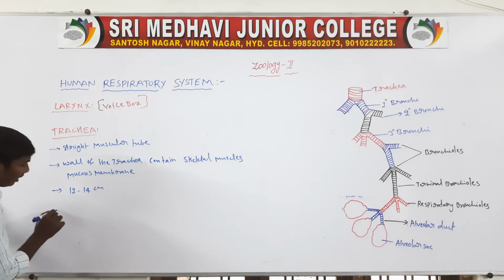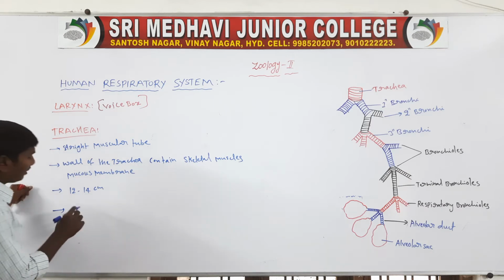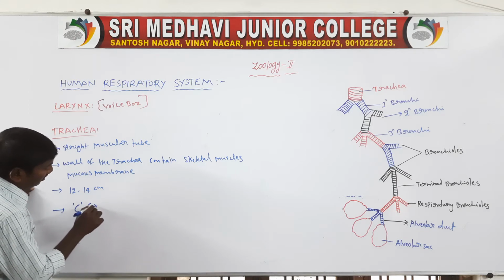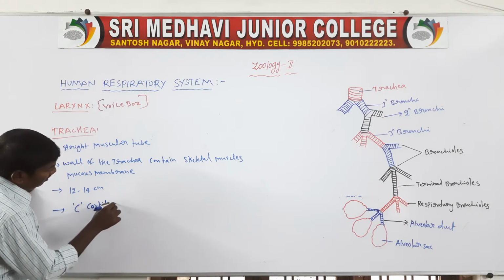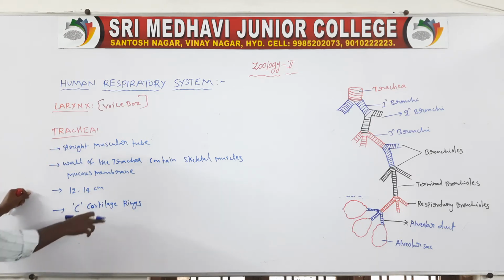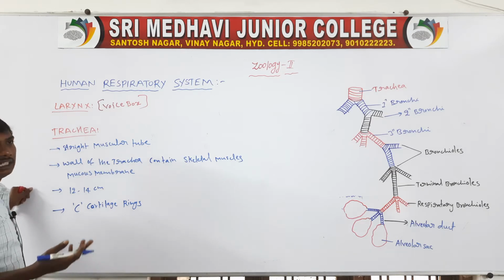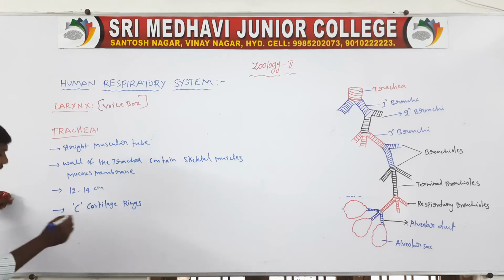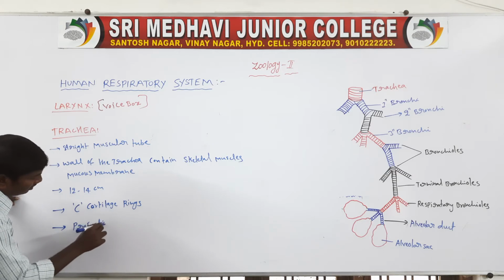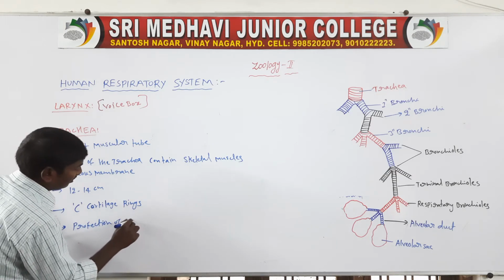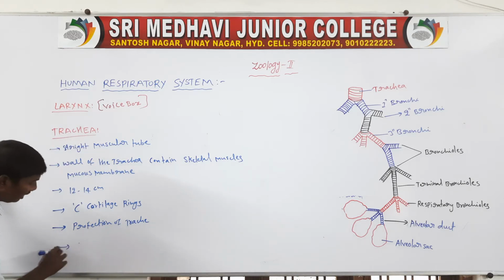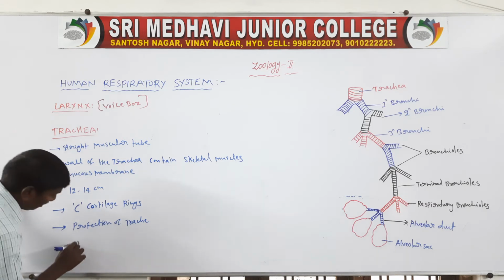Next one, the trachea is supported by the C-shaped cartilage rings. These cartilage rings function as the protection of the trachea.